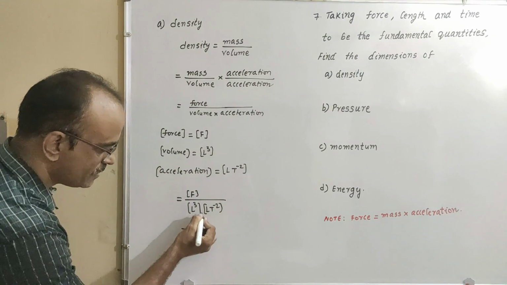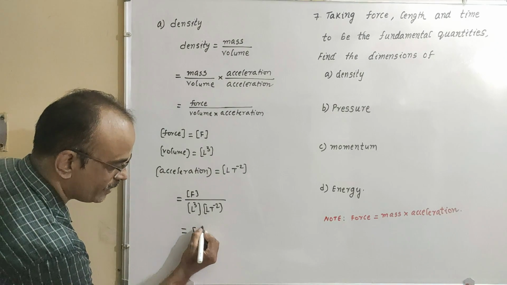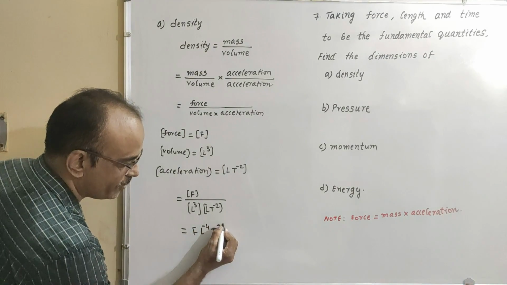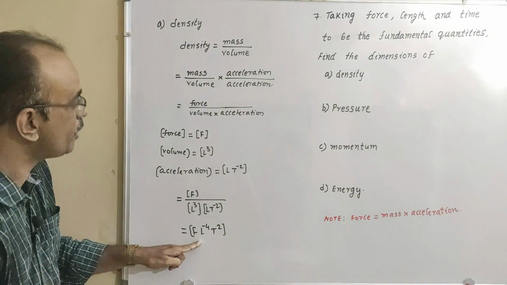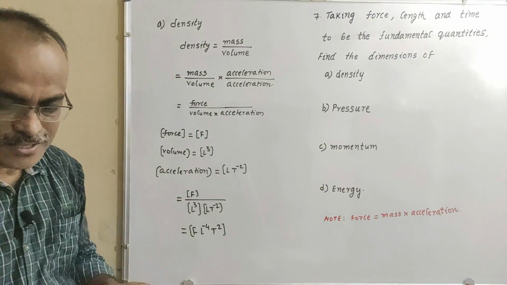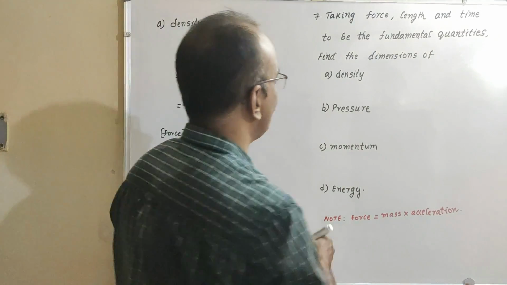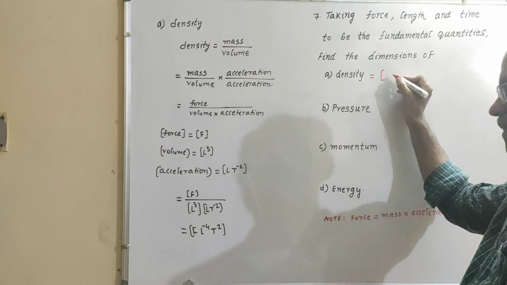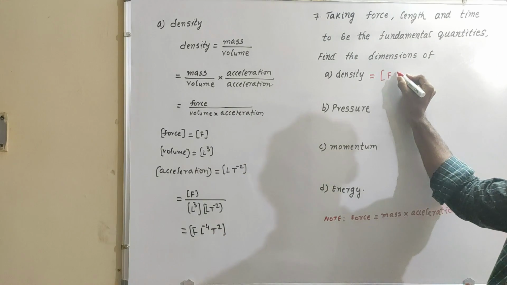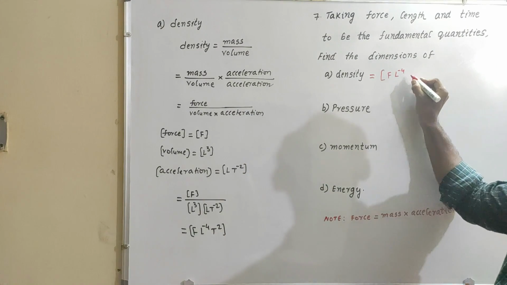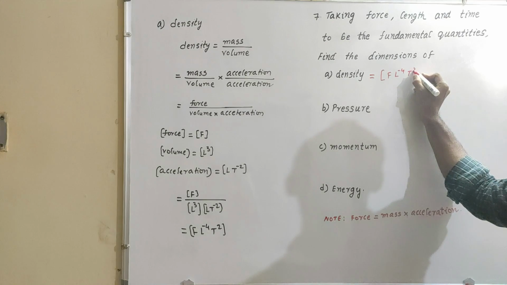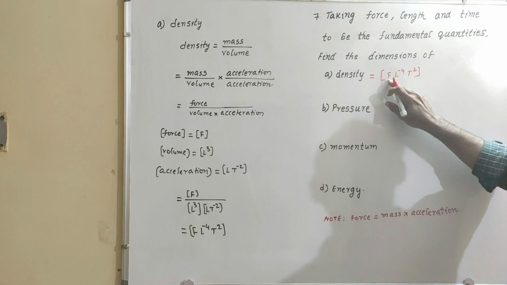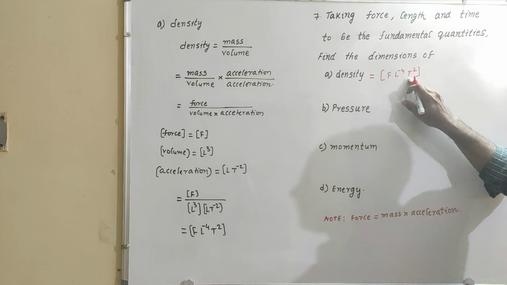Now force F, L to the power of minus 4 and t to the power of 2. This is the dimensional formula for density. Density is equal to F L to the power of minus 4 t squared. This is the dimensional formula of density in terms of force, length and time.